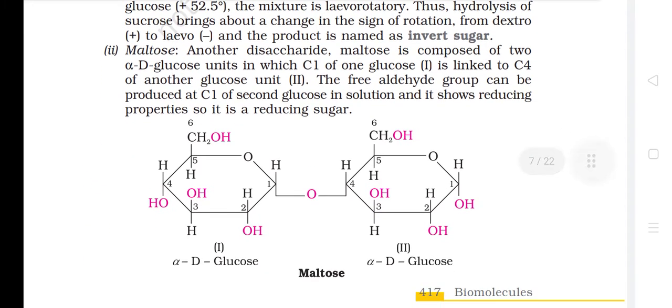Second, maltose, another disaccharide. Maltose is composed of two alpha-D-glucose units in which C1 of one glucose is linked to C4 of another glucose unit. The free aldehyde group can be produced at C1 of the second glucose in solution and it shows reducing properties, so it is a reducing sugar.